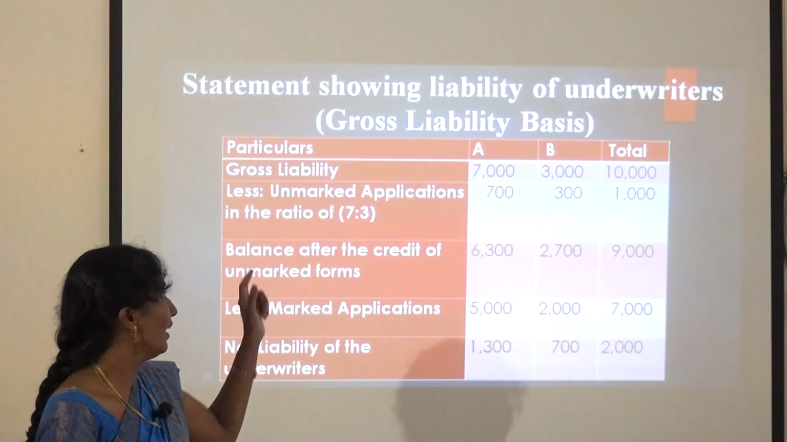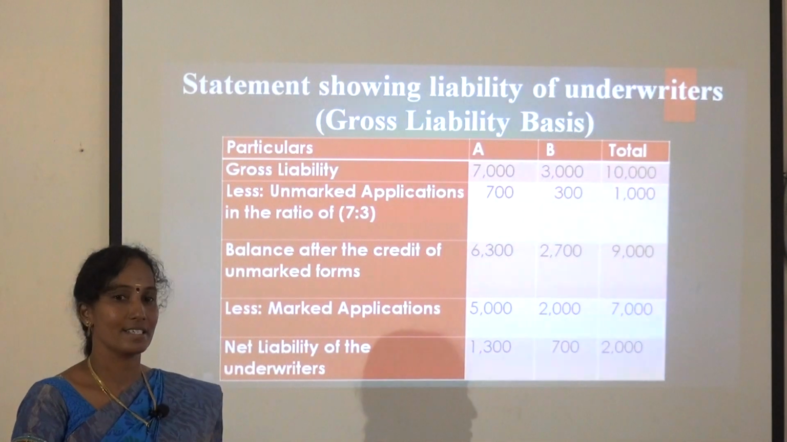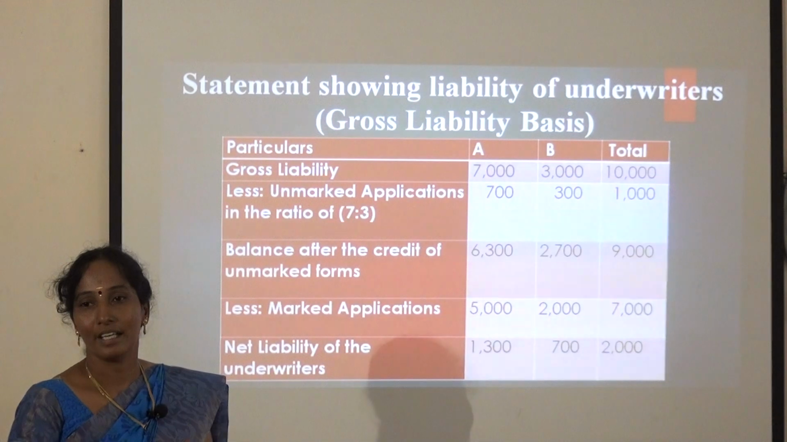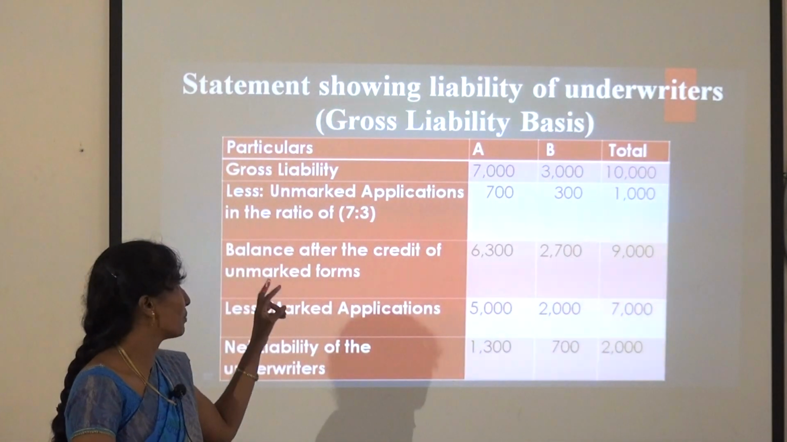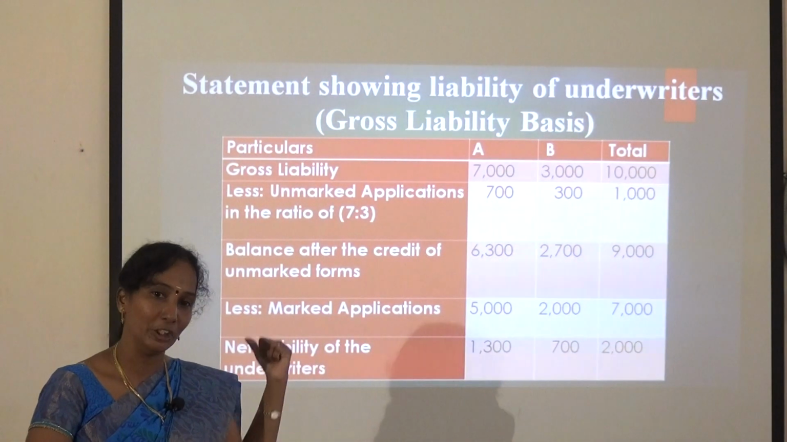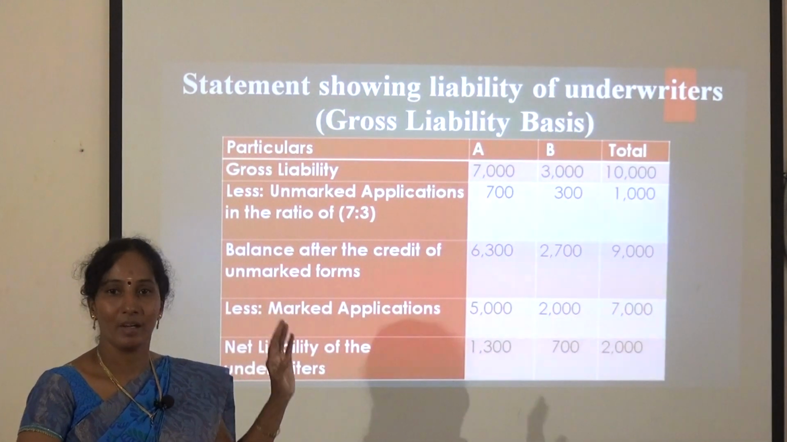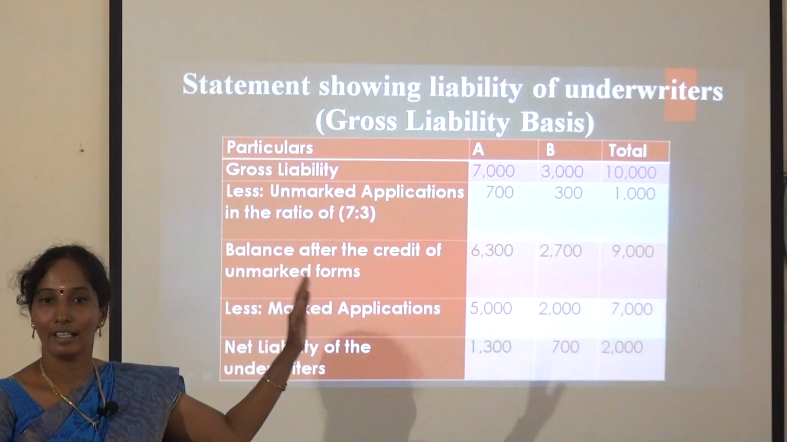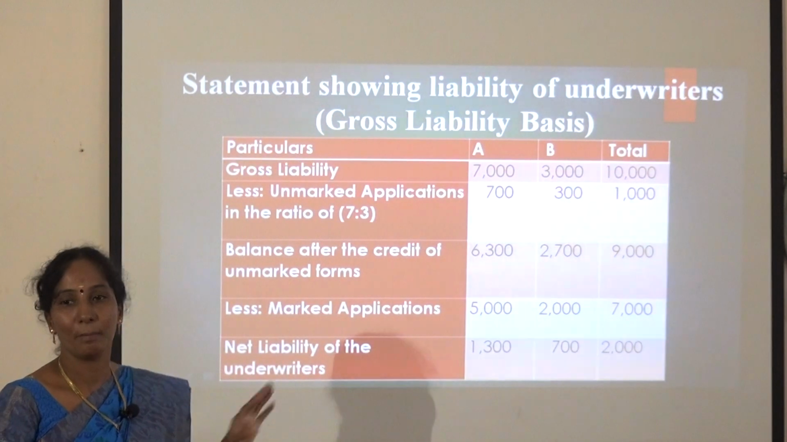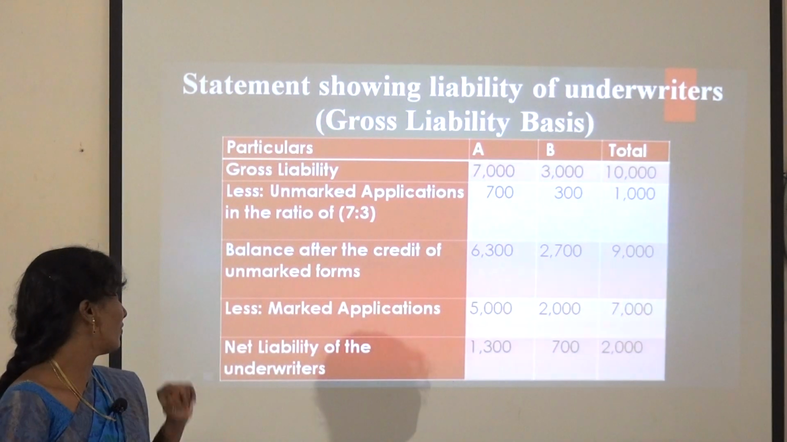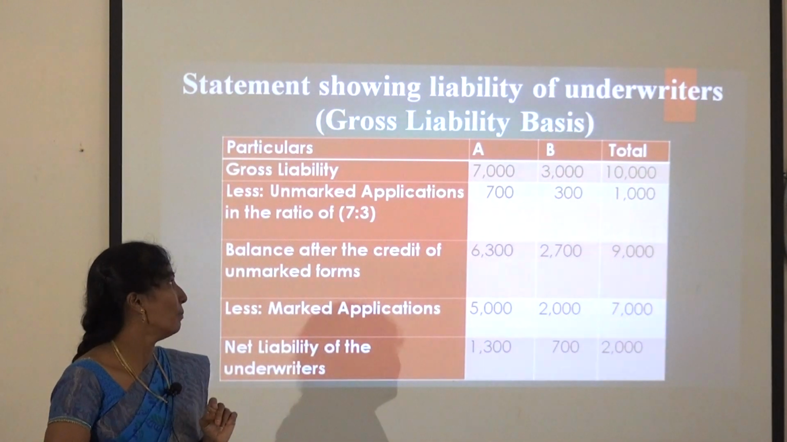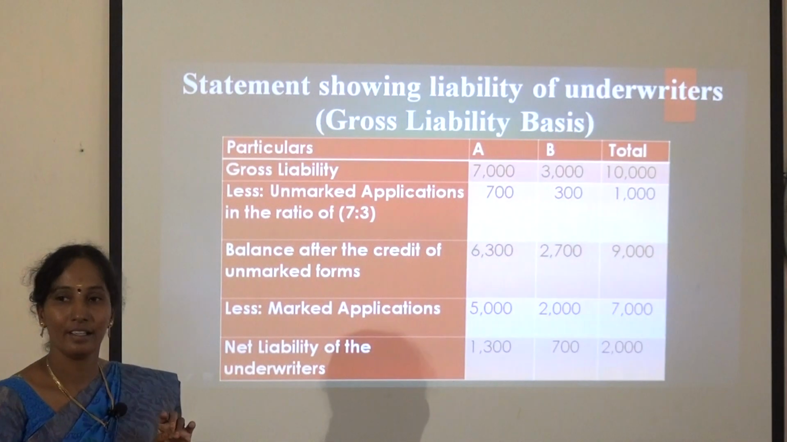So first, under the gross liability basis, we should provide the heading properly: Statement showing liability of underwriters. The first column is particulars, and the second and third columns are the underwriters, as per the sum, here A and B. The last column is total. First you should write the gross liability: A 7,000 shares and B 3,000 shares, totally 10,000.